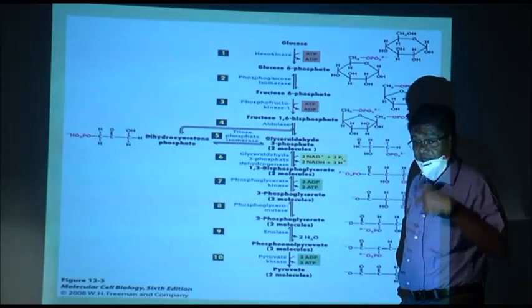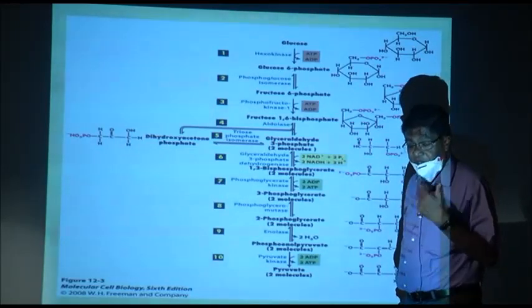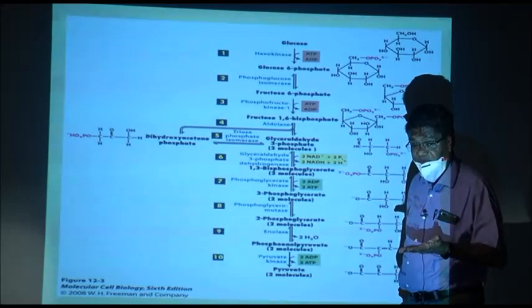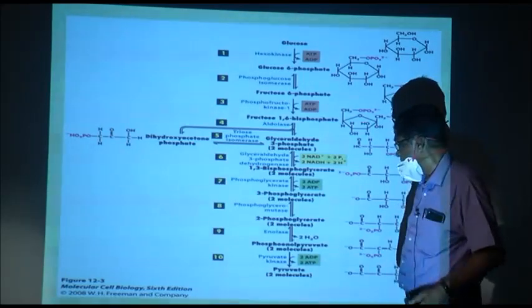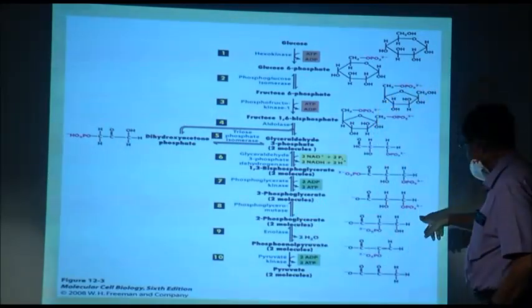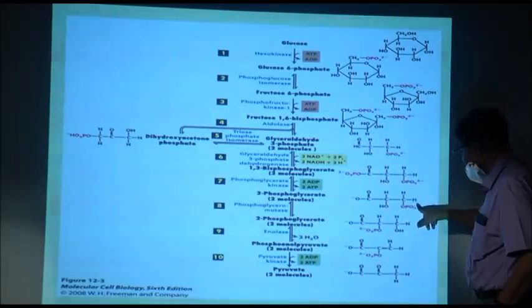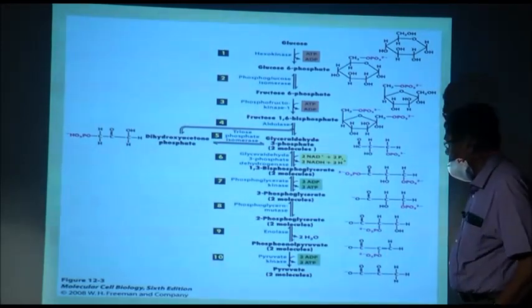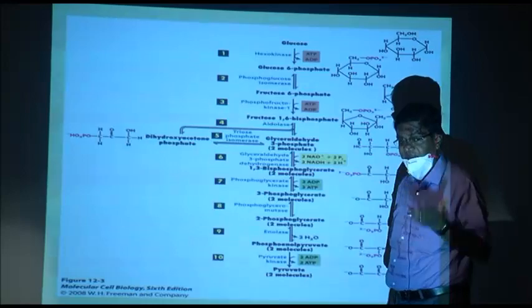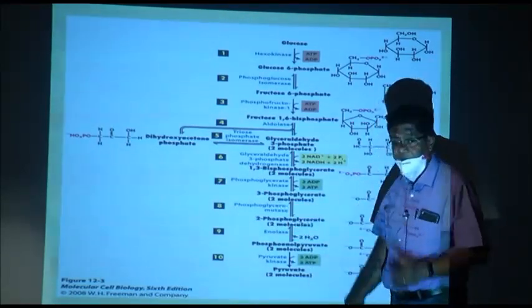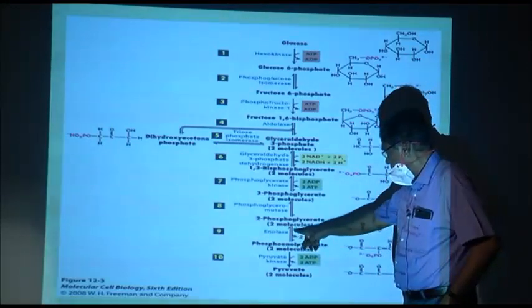That means the phosphate group is moving from the 3rd to the 2nd position. Here you see the phosphate is in the 3rd position, but here it is in the 2nd position. The enzyme is mutase. Mutation means change, phosphoglyceromutase.